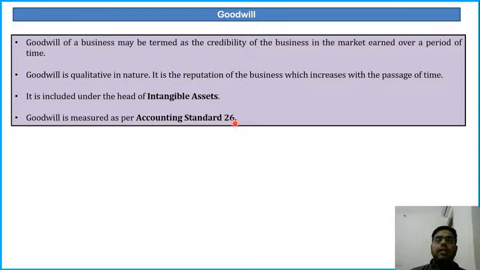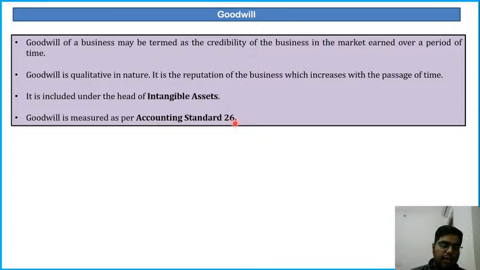So Accounting Standard 26 tells you about goodwill. Clear? Now, we need to ascertain the value of goodwill for some purposes, and to ascertain the value of goodwill there are some methods. Although goodwill is qualitative in nature, we need to ascertain the value because the goodwill is earned by the previous owner. If the ownership changes, or if the profit sharing ratio changes, or any new partner is admitted to the firm, then we need to assess the goodwill. And to assess that goodwill, there are a lot of methods. We shall be studying those particular methods.